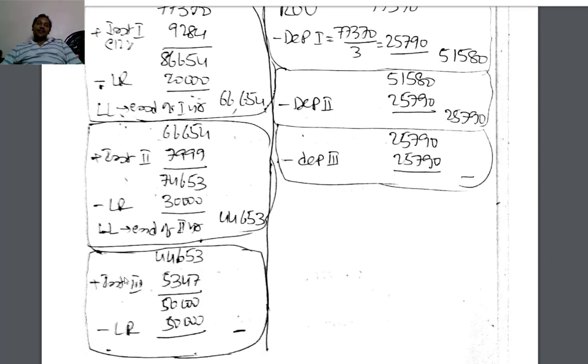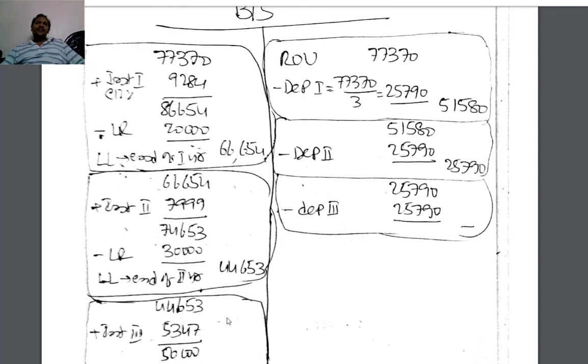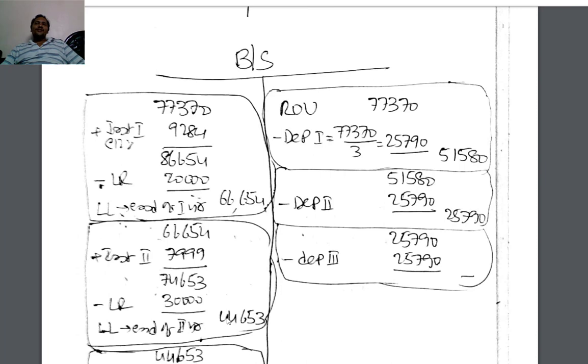Then third year, beginning lease liability will be 44,653. End of the year, interest will be 5,347. Total 50,000 liability. Lease payment 50,000. Balance will be nil. So whatever we have done in that table, I have presented here in the balance sheet format just for our understanding and analysis.